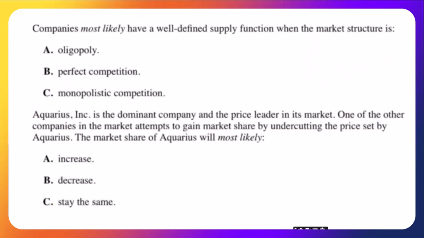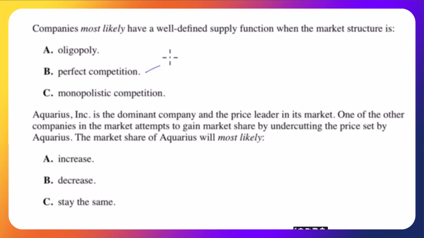Companies most likely have a well-defined supply function when the market structure is oligopoly, perfect competition, or monopolistic competition. And there was only one of the four we looked at where there was a well-defined supply function. That was in perfect competition.